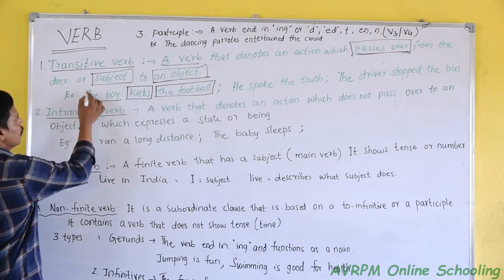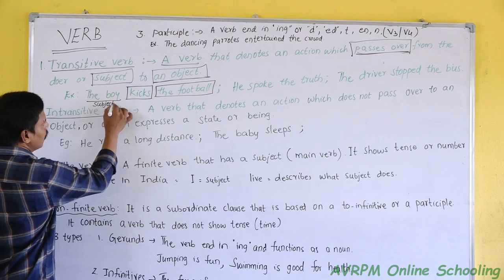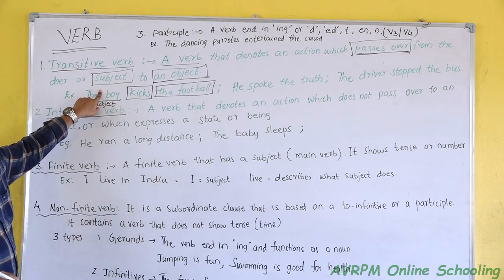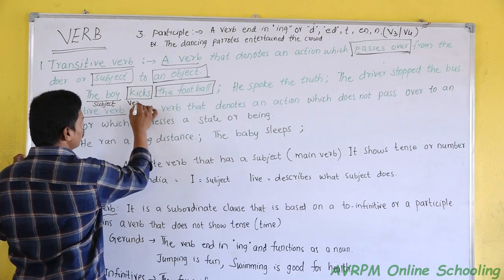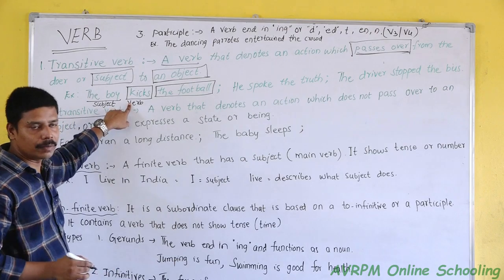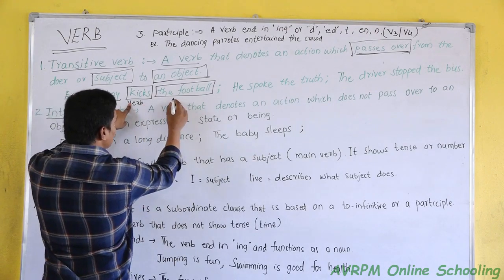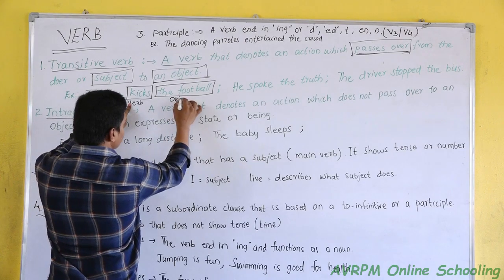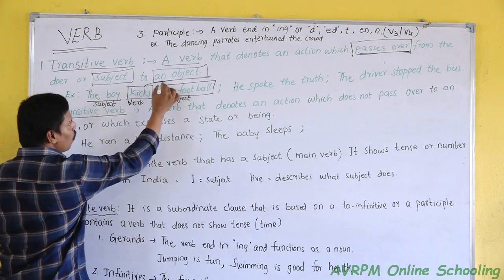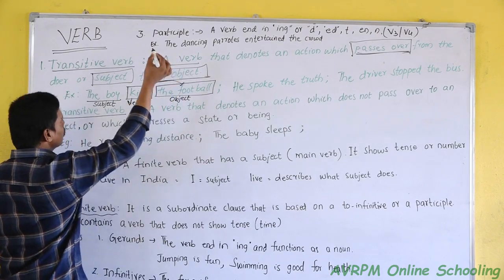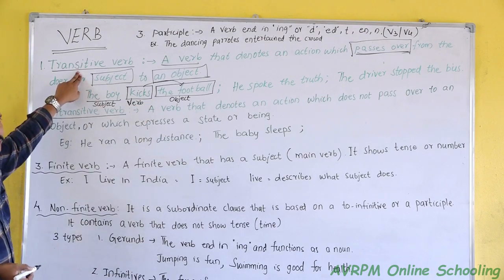Look here. The boy is the subject. He does one action. The action shown here is kicks. It is called the verb. What he kicks, that is another noun, and that is called the object. Now the verb kicks passes over to the object. Such a type of verb is called a transitive verb.